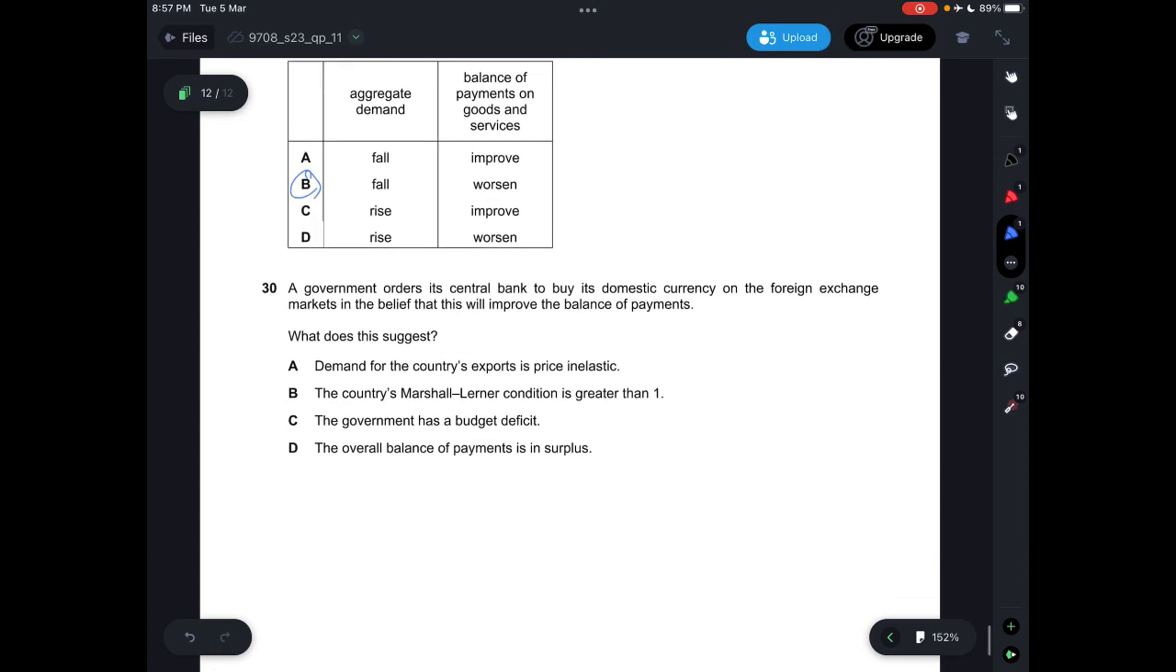Alright. For question 30, a government orders its central bank to buy its domestic currency on the foreign exchange markets and believes that this will improve the balance of payments. Okay, so for question 30, based on the mark scheme, there is an issue with the question, so we are not going to do this question because you cannot do this question.